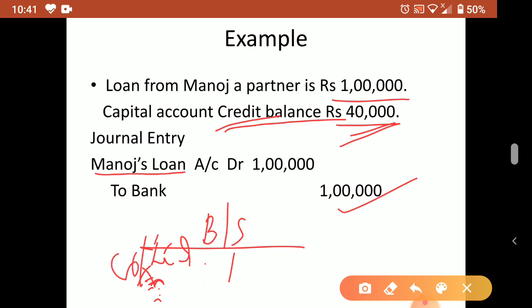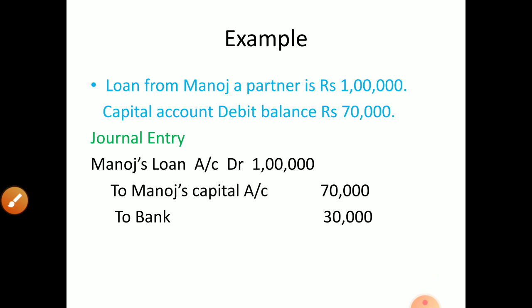So no problem, they have a balance in their account. Now the loan will be paid through a separate account, that is, the full amount of the loan will be paid to that partner.